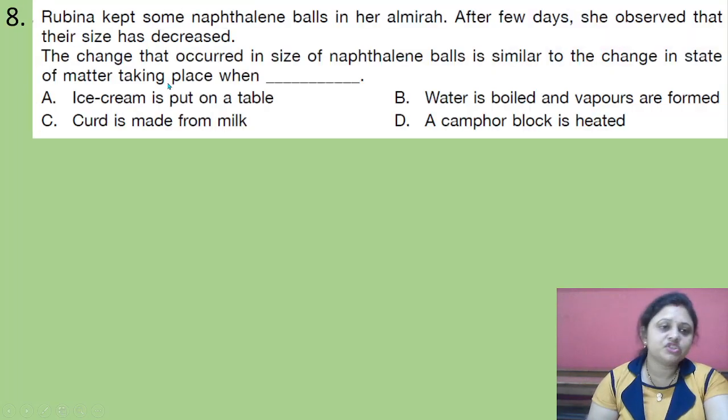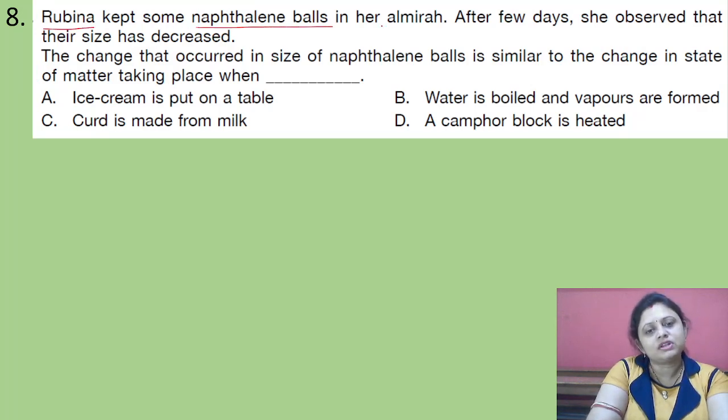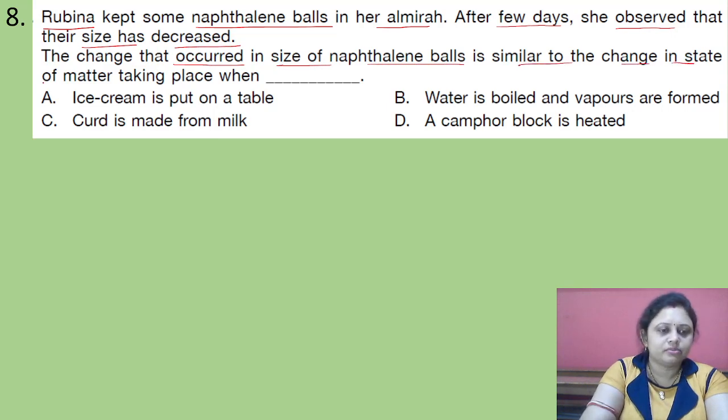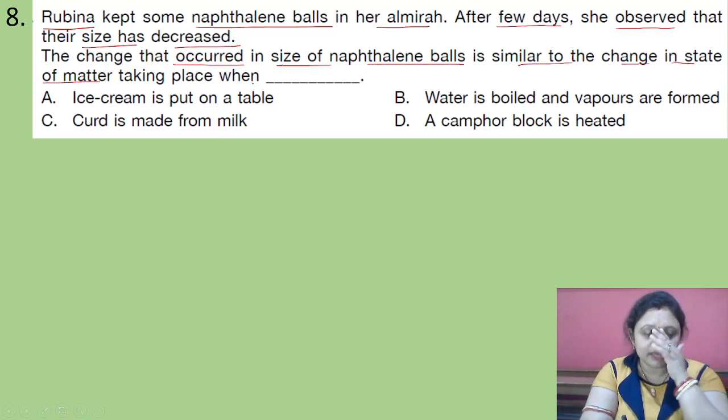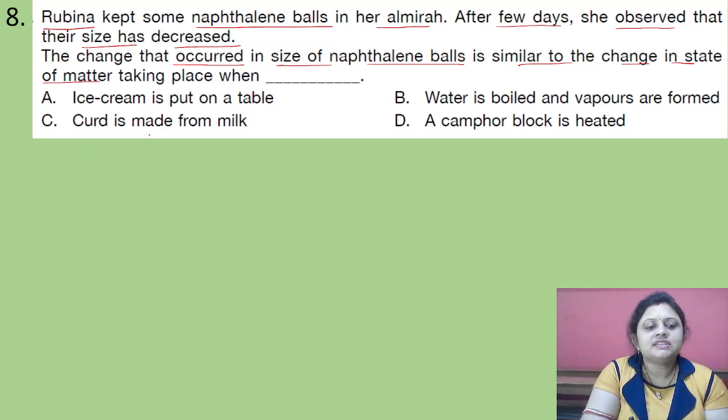Coming to the next question, Rubina kept some naphthalene balls in her almirah. After a few days, she observed that their size has decreased. The change that occurs in the size of the naphthalene ball is similar to the change in state of matter taking place when, options are A, ice cream is put on a table, B, water is boiled and vapors are formed, C, curd is made from milk, D, a camphor block is heated.